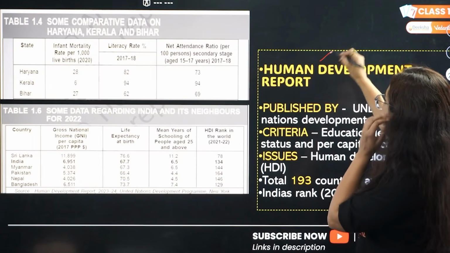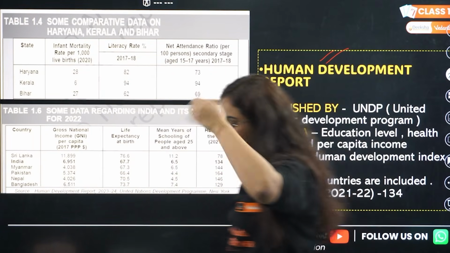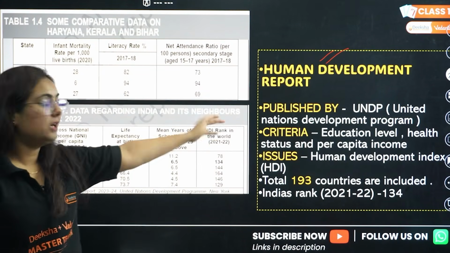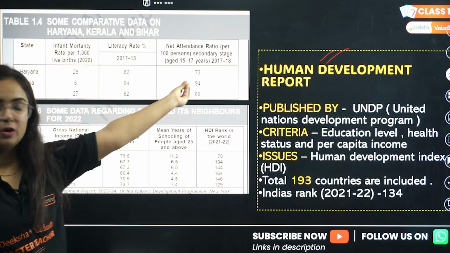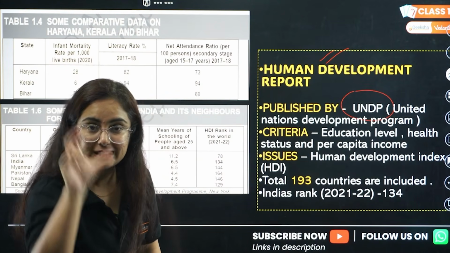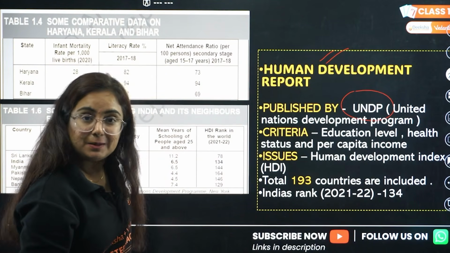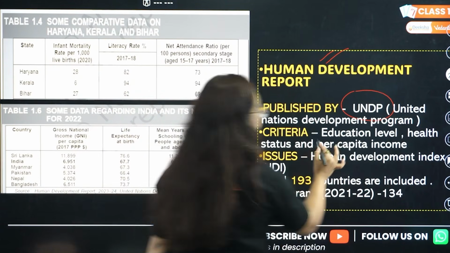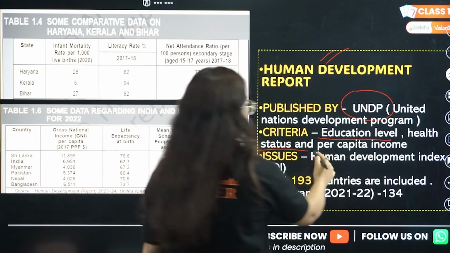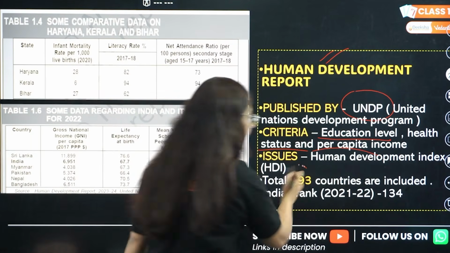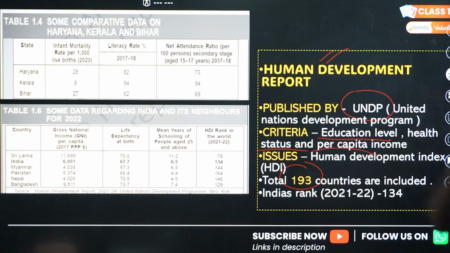Then we have an important one. To replace that report, the World Development Report, we brought what? Beta, the Human Development Report. Okay, published by the United Nations Development Program. The criteria is different because per capita income was hiding disparity. So now we added education, health status and per capita income. What is the rank of India? So 193 countries are included there and India lies in the ranking of 134.